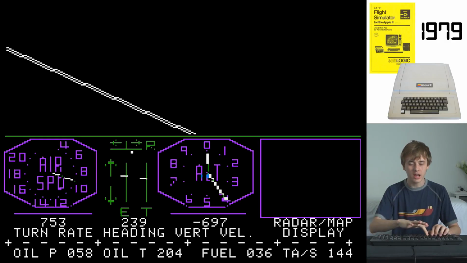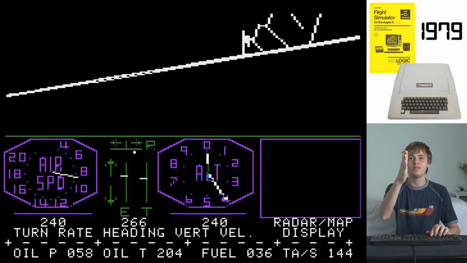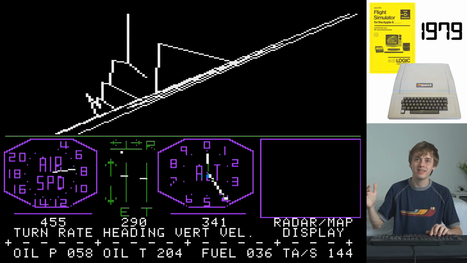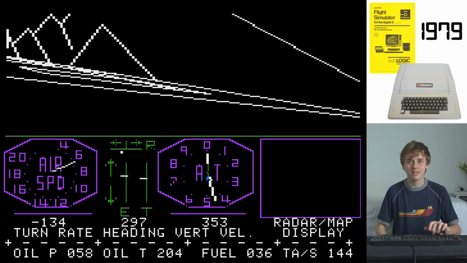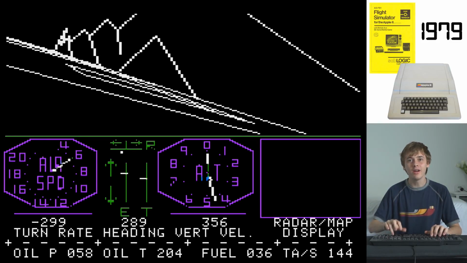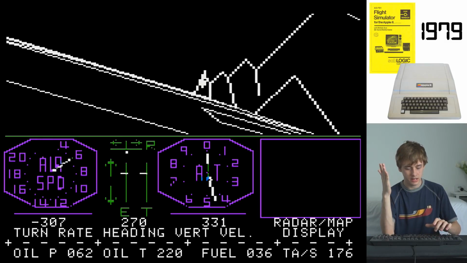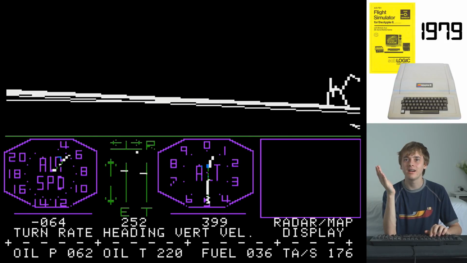Now we have to put our landing gear in by pressing U, and oh my goodness, what do you see over there? I don't know about you, but I can see mountains, and apparently I've crashed. Okay, I'm back. Let's try and get up a little bit. I'm still trying to work out where I am. So here we can see some mountains over in the distance. Let's try and raise our plane up a little bit higher.